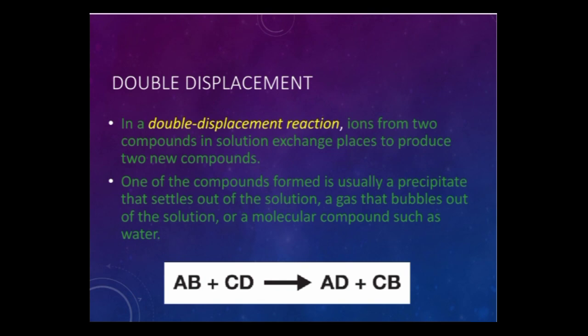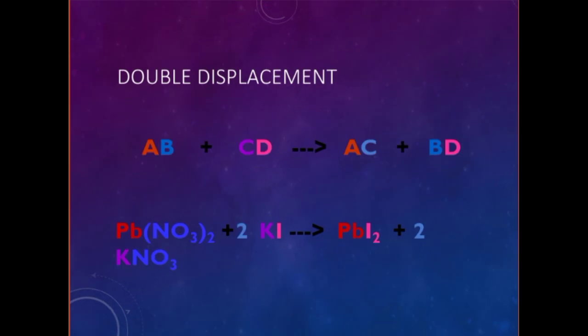A double displacement reaction is an exchange or metathesis reaction that occurs when two parts of two compounds are exchanged, making two new compounds. For example, AB plus CD will become AC plus BD. Another example is lead nitrate, Pb(NO3)2, plus 2 potassium iodide. It will become lead iodide, PbI2, plus 2 potassium nitrate.